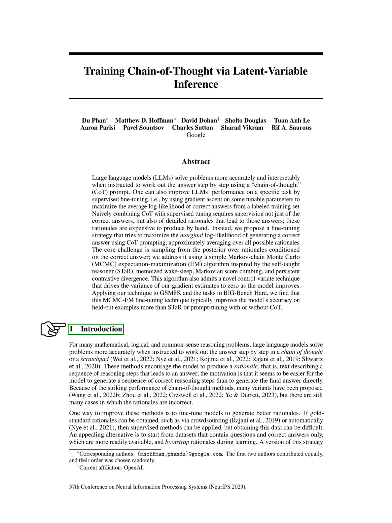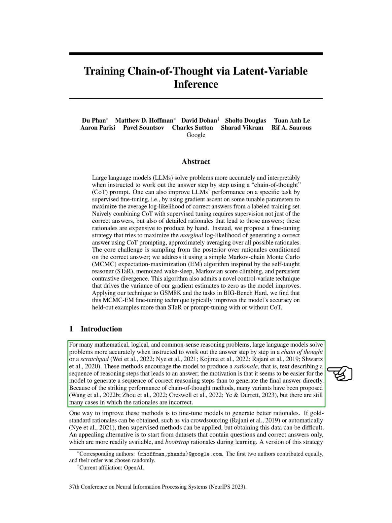Introduction. In simpler terms, we're discussing how large language models, LLMs, can solve complex reasoning problems more accurately when they're guided to work out the answer step by step. This process, often referred to as a chain of thought or scratchpad method, encourages the model to generate a rationale or a sequence of reasoning steps that lead to an answer. This seems to be easier for the model than generating the final answer directly.